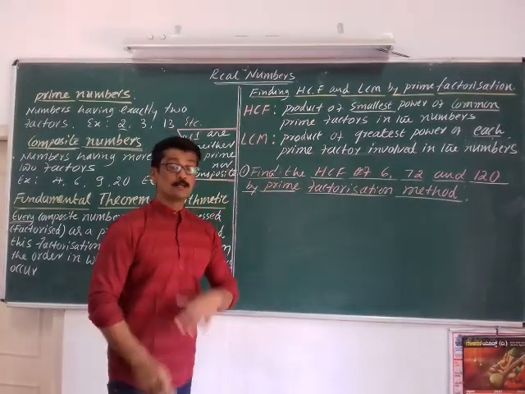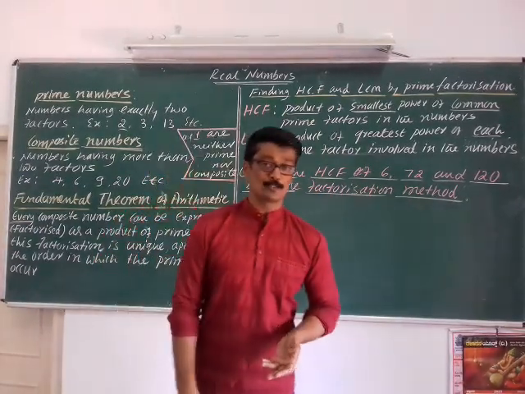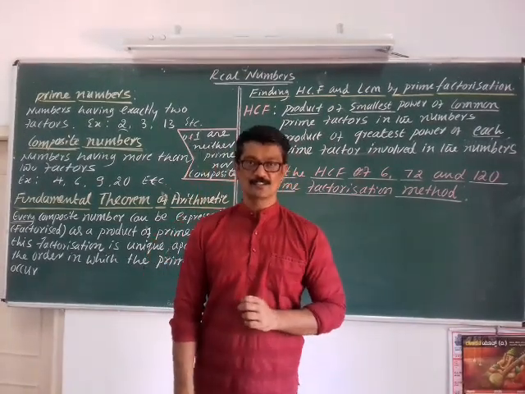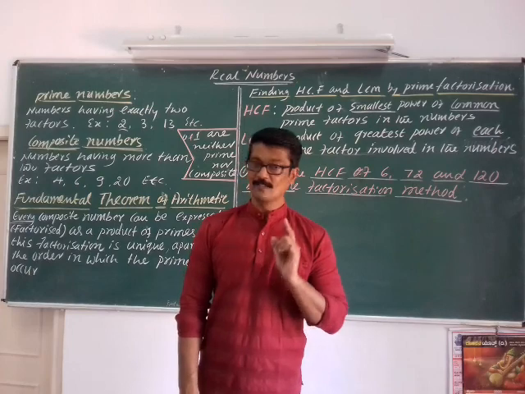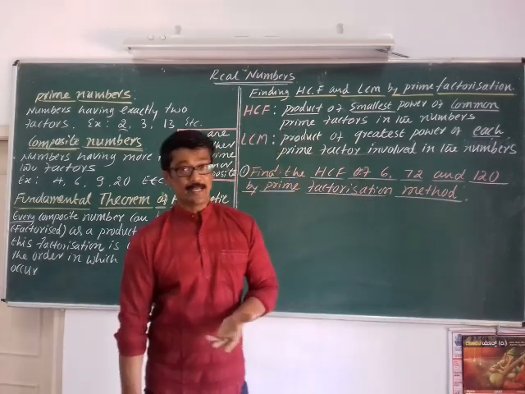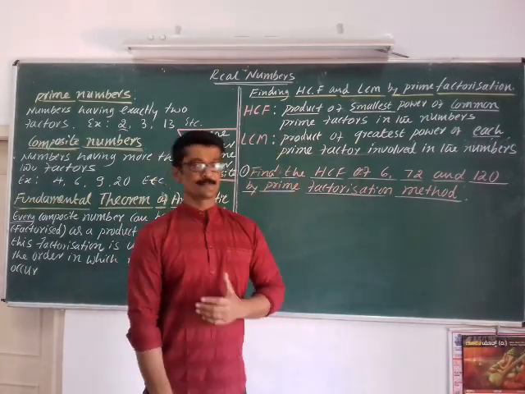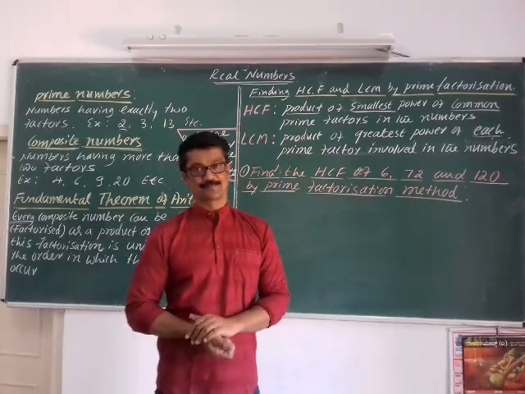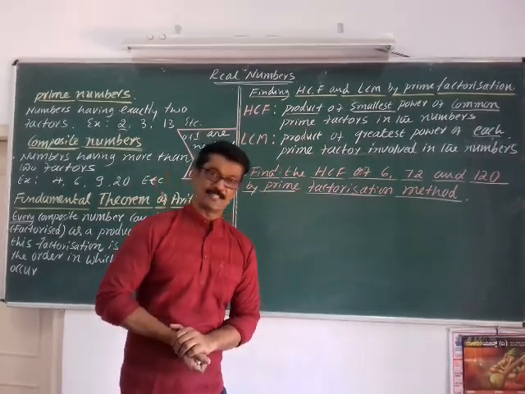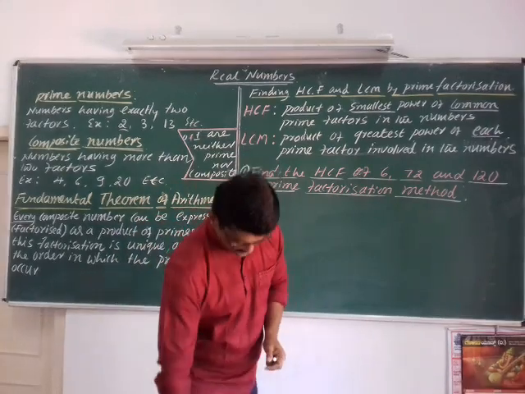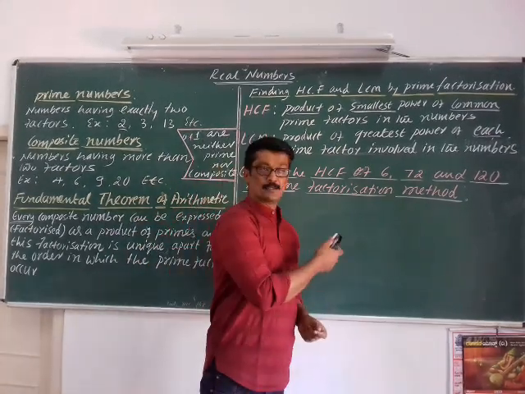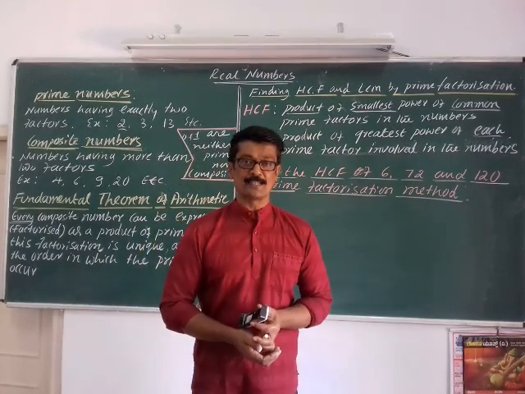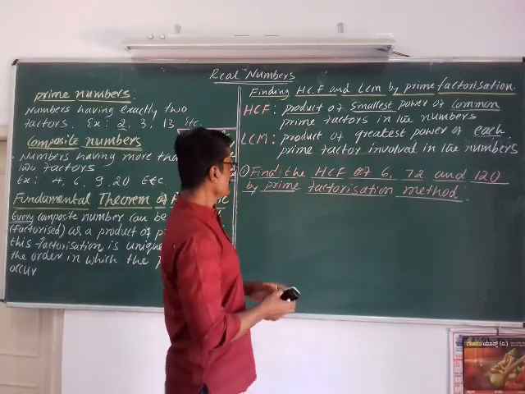We have already learned how to find the HCF of given numbers using Euclid's division algorithm. Today we are going to discuss how to find the HCF and LCM by the prime factorization method.